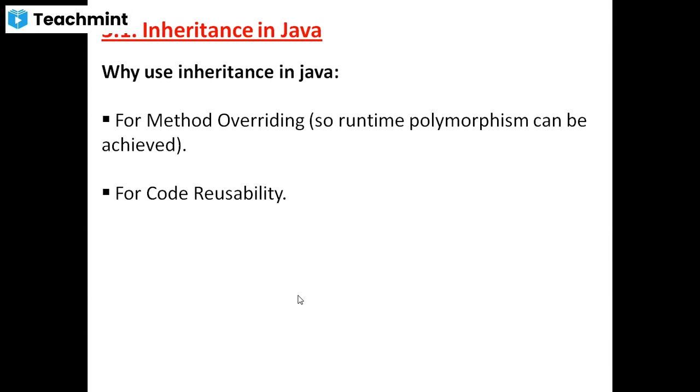So runtime polymorphism can be achieved. This runtime polymorphism concept we will see in detail in the next chapter. Understood? That's why inheritance is used in Java.